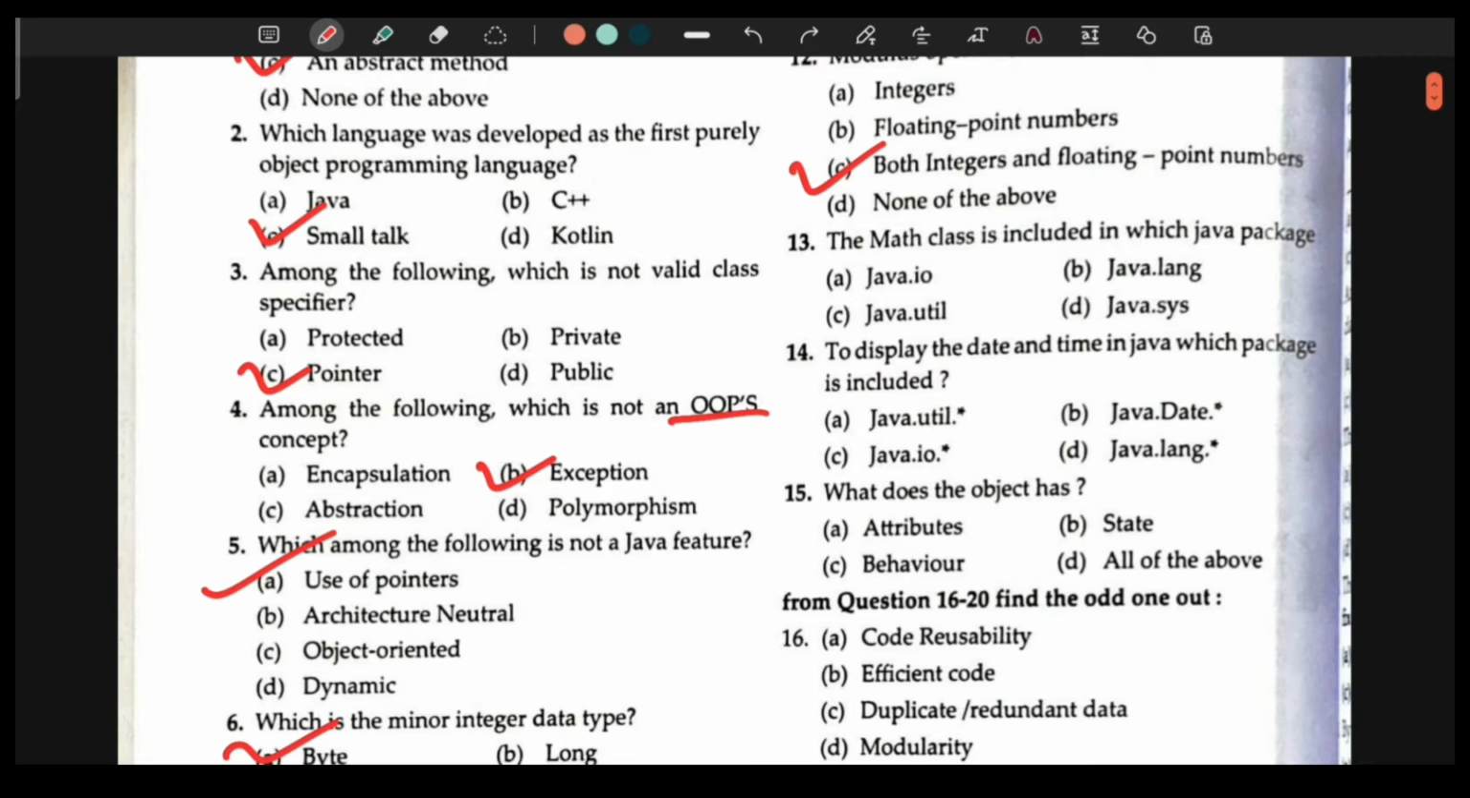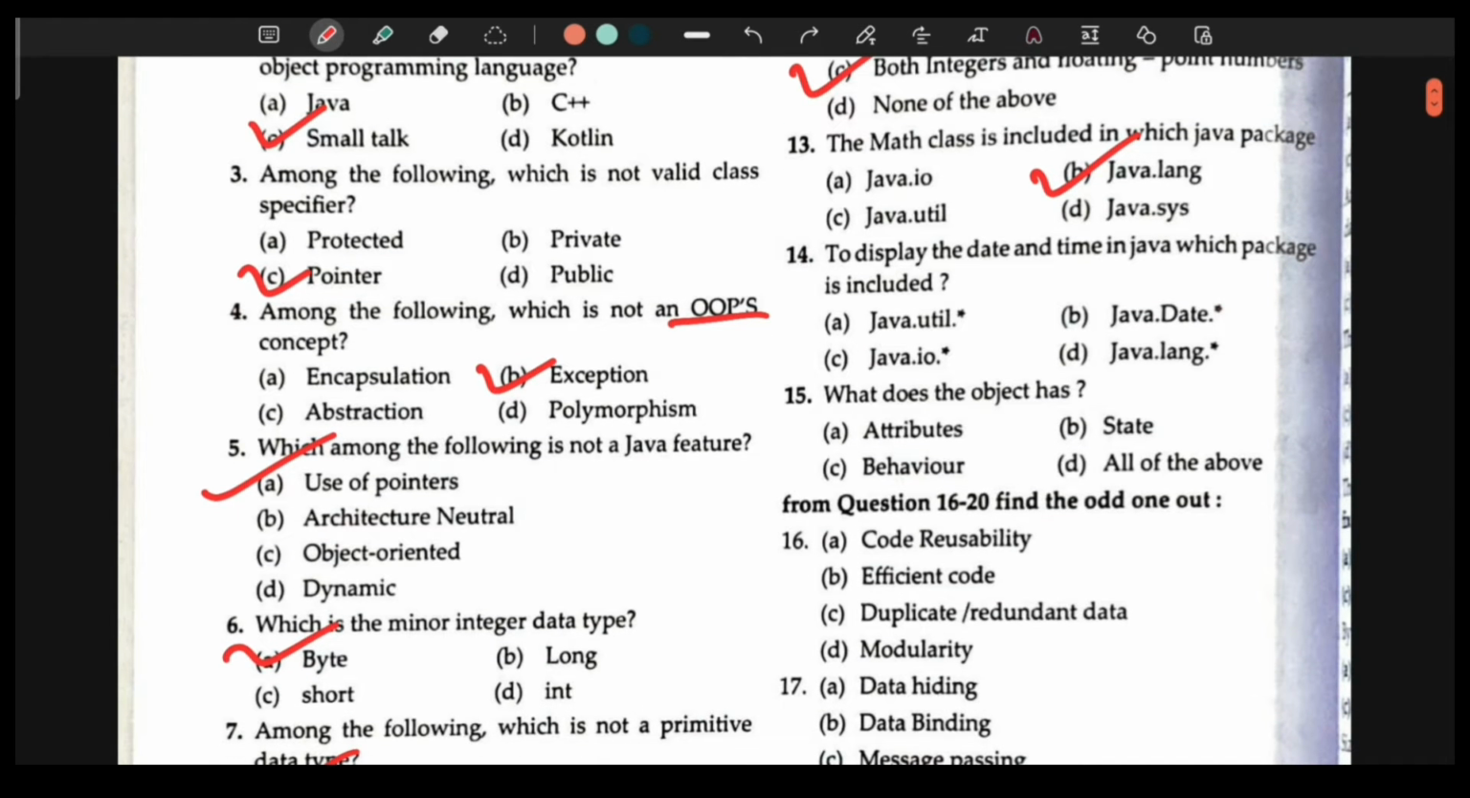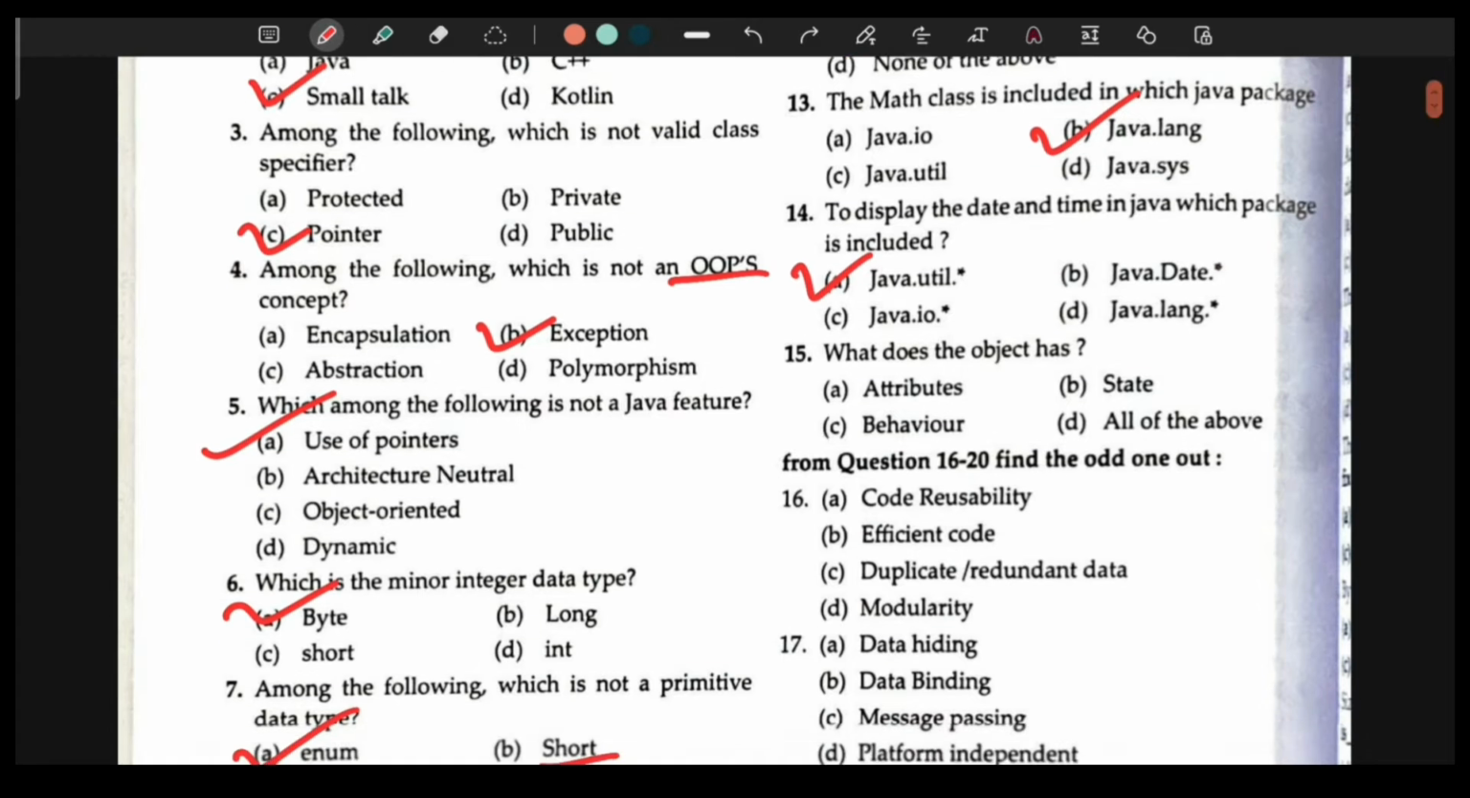Coming to the 13th question, the math class is included in which Java package? The math class. So the math class is included in the java.lang package. 14th question, to display the date and time in Java, which package is included? So the answer here is A, java.util.